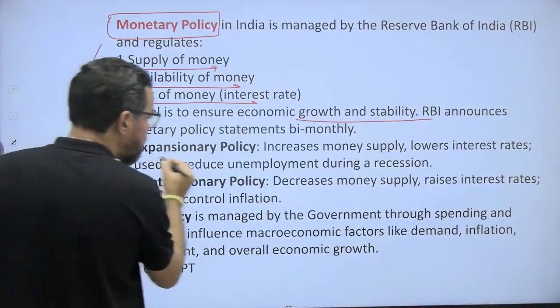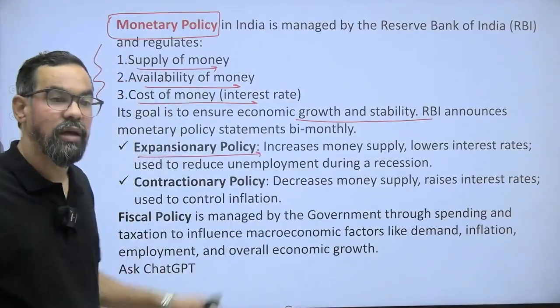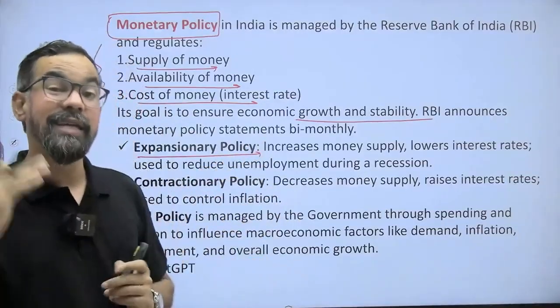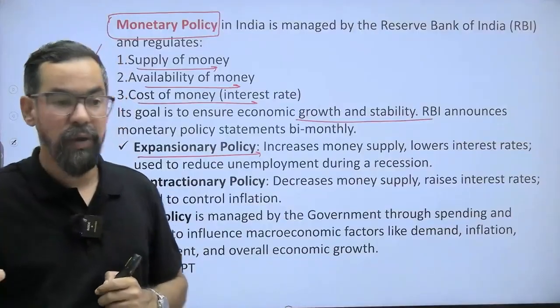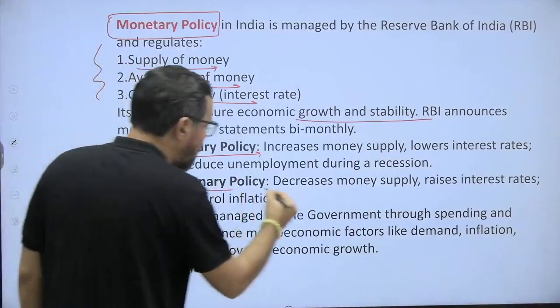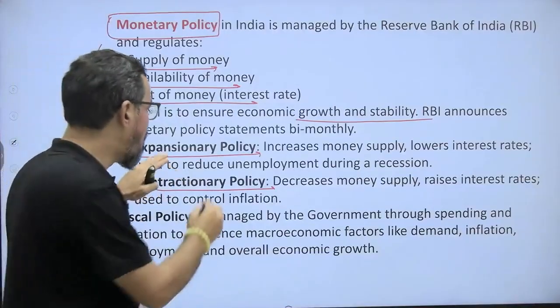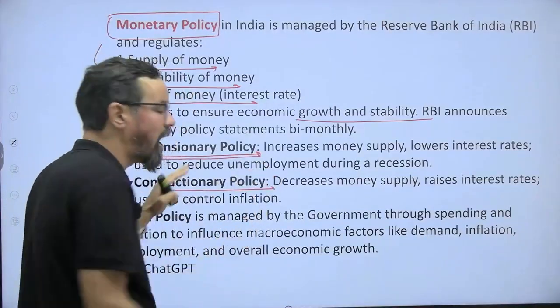We can have expansionary monetary policy. Expansionary monetary policy is where RBI increases the money supply in the economy, and contractionary monetary policy is when RBI decreases the money supply. So for expansionary monetary policy, what will RBI do?